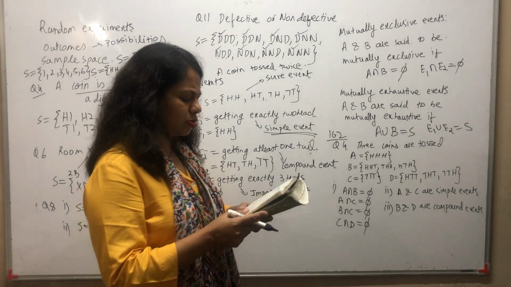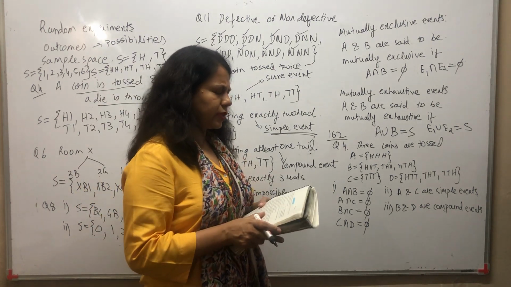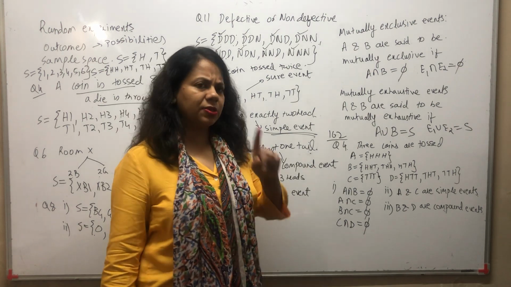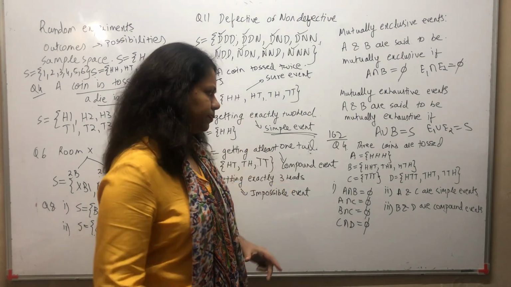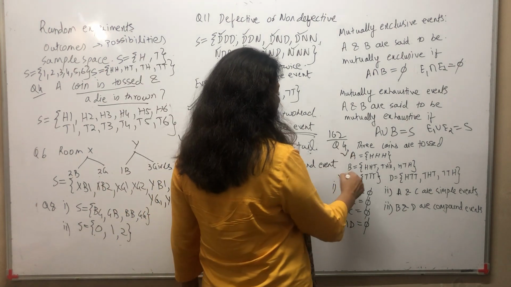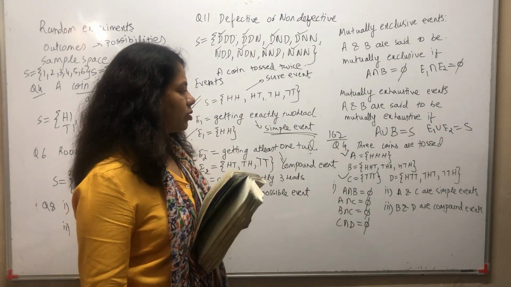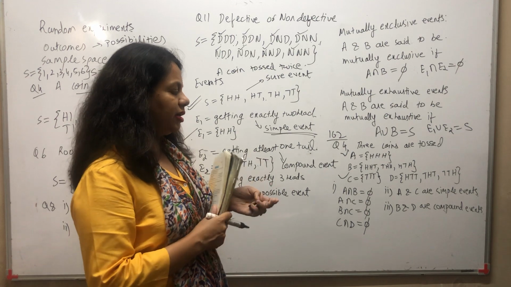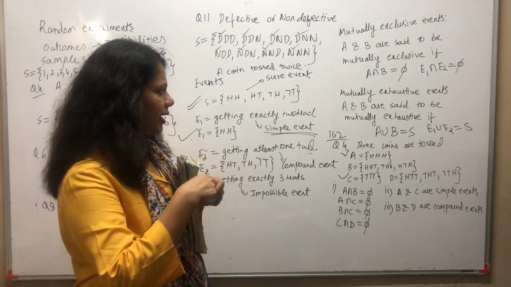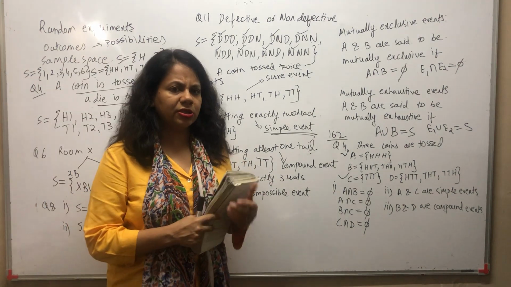Then the second part of the question says, which is a simple event. Simple event means only one outcome. So A and C are simple events. Which is a compound event? So if you see from here, B and D are compound events. So like that you can try out all these questions.